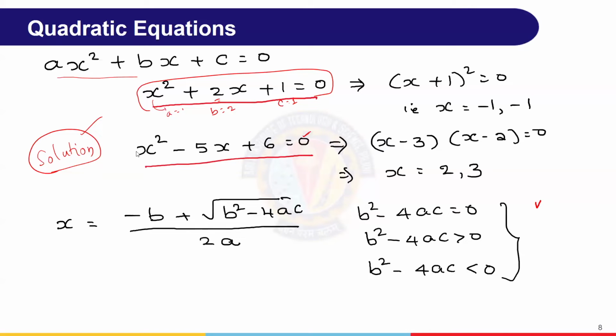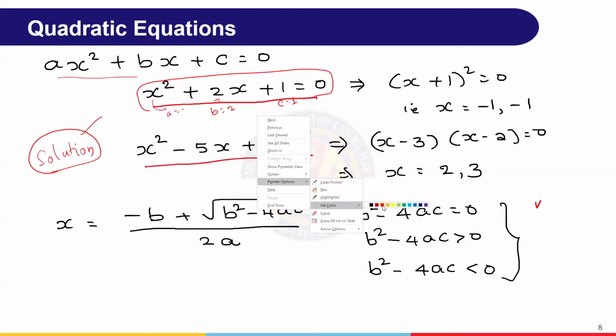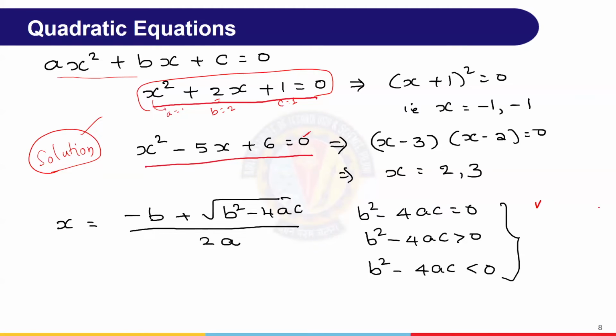So this is ax square plus bx plus c equal to 0. Now what we require is to find a value for x which satisfies it. Solution means if you replace x by a number, it should become 0. Here if I put x as 2, then 2 square, that is 4, minus 5 into 2 plus 6. If I simplify, 4 plus 6, 10, 10 minus 10, 0. That means x equal to 2 is called a root or solution.